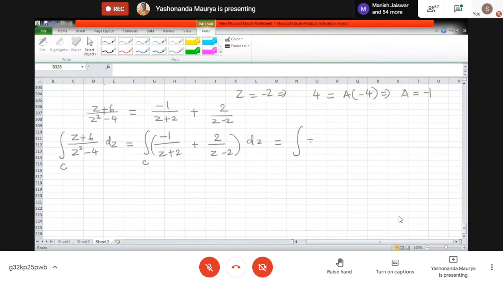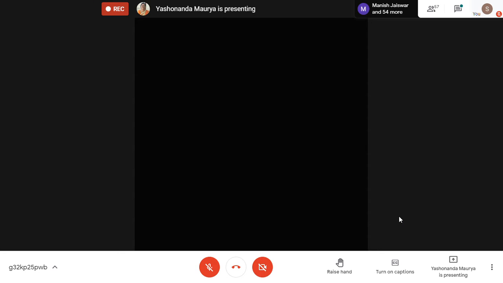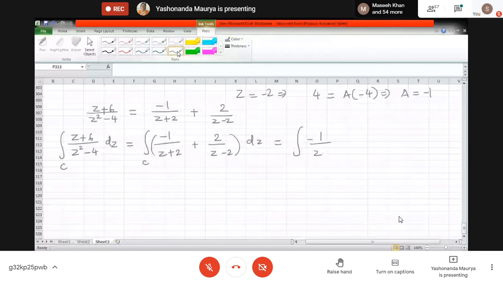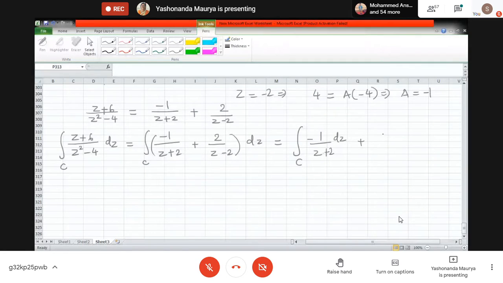So it will be minus 1 upon z plus 2 dz along the curve C plus 2 into integration 1 upon z minus 2 dz along the curve C. Is this step clear? Yes. Now, who will help me to solve this further?